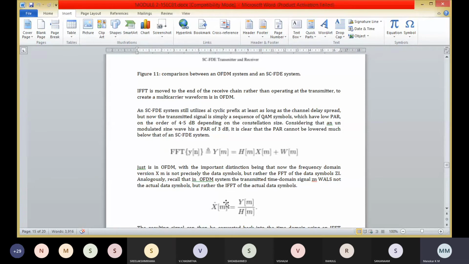The resulting signal can be converted back into the time domain using the IFFT operation to give x cap of n, which are estimates of the desired data symbols. Naturally, in practice, h of m must be estimated at the receiver using pilot signals or other standard methods.